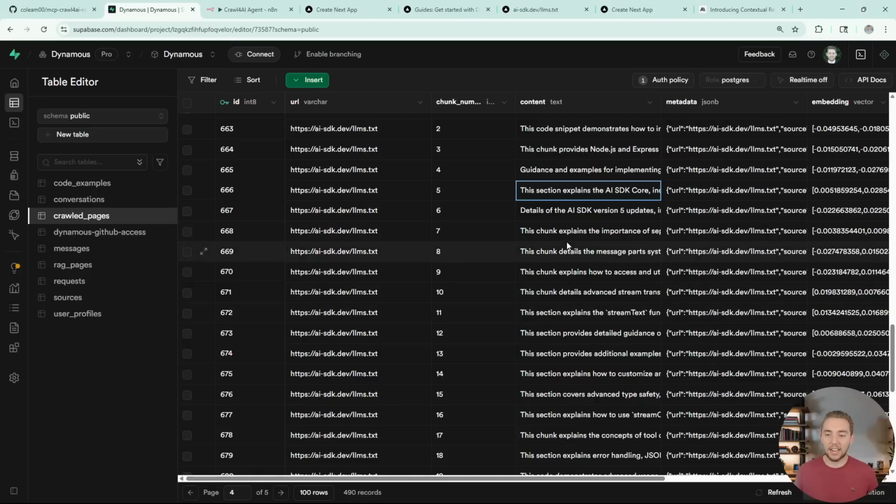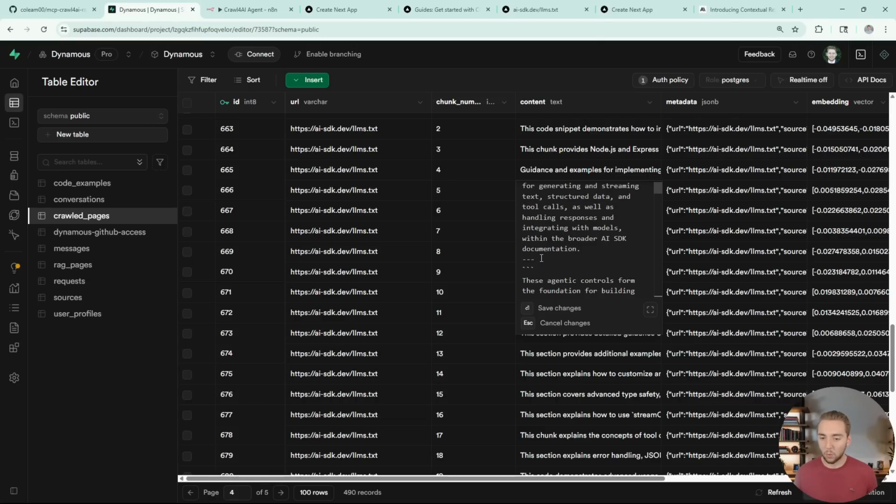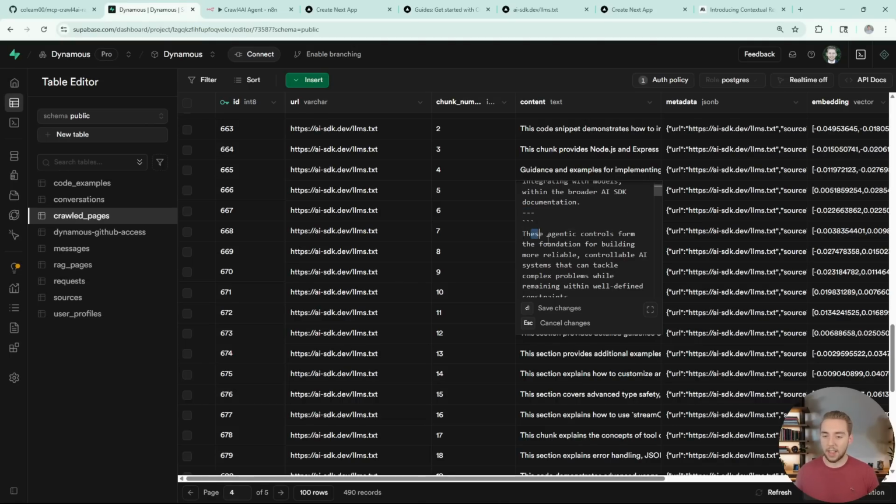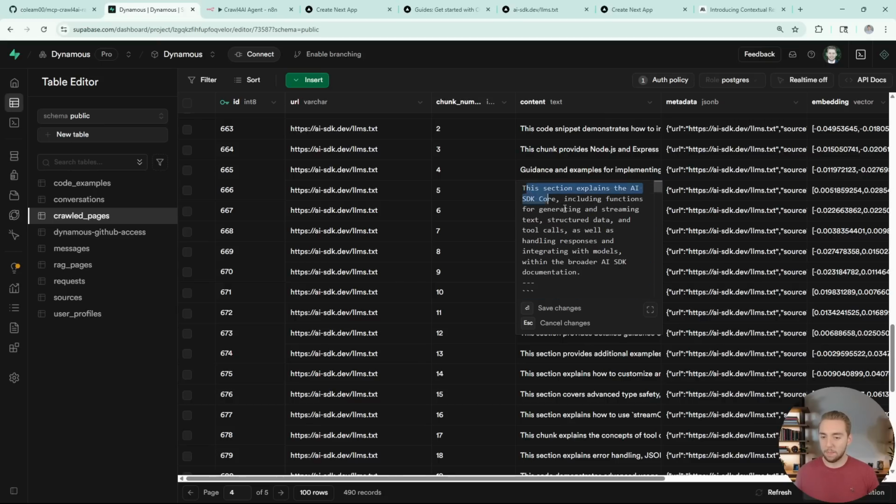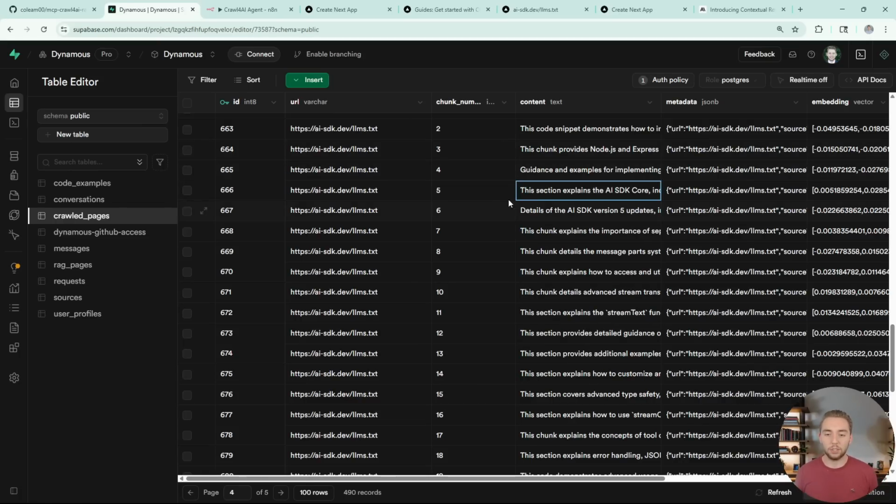And so within our database, what that looks like here for the Vercel AI SDK, if I click into the content of any one of these chunks, we have this triple dash separator, just like we saw in the code, where we have the actual chunk content. But then we also have this prepended text here that just gives more information about how this chunk is useful. And especially for chunks that are in the middle of a document or a page, it's really, really useful. So you have more of a sense of what went before and after this specific piece of information that you pulled in this record.